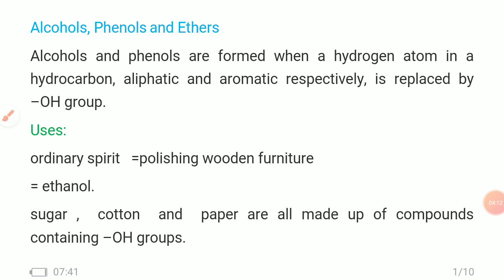Means the uses of alcohol are four. First, it is used as an ordinary spirit for the polishing of wooden furniture, and the ordinary spirit is the ethanol. Then second is the sugar. Sugar also contains the OH group. Then cotton also contains an OH group and paper also contains the OH group.